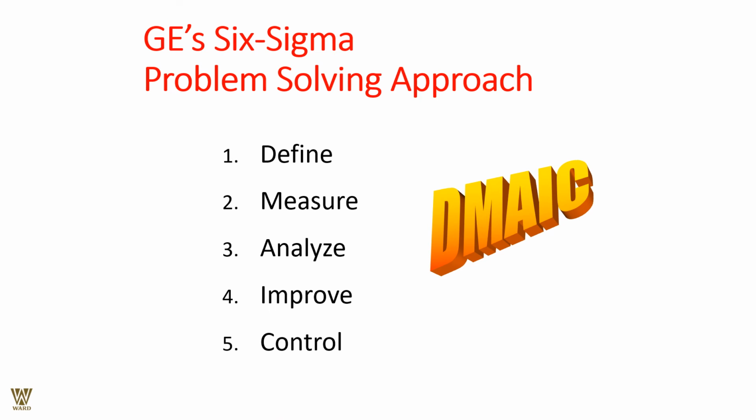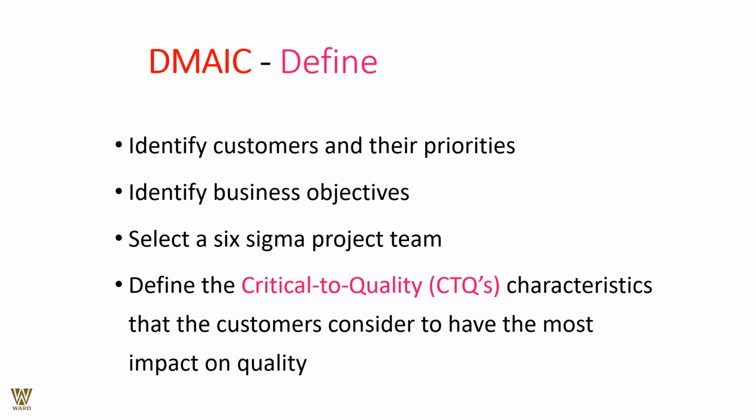So, General Electric Six Sigma advises problem solvers to use DMAIC, which is: define the problem, measure the problem, analyze the problem, improve upon the solution, and control it. Define, measure, analyze, improve, and control is what we are gathered to go through here. Let us understand DMAIC one by one.